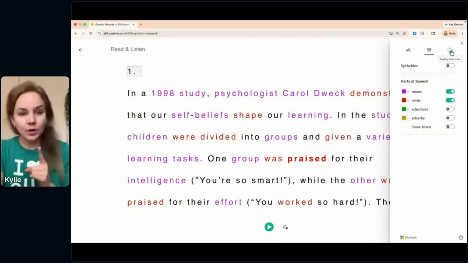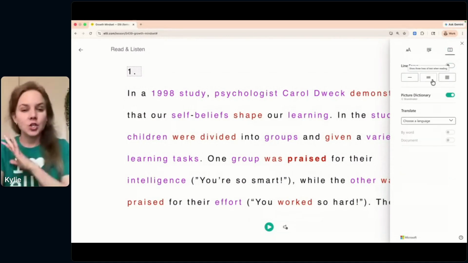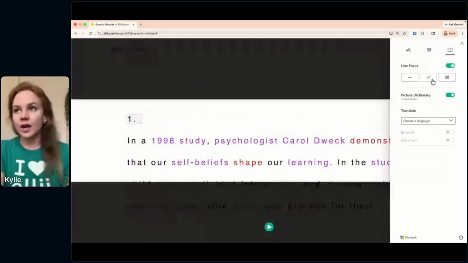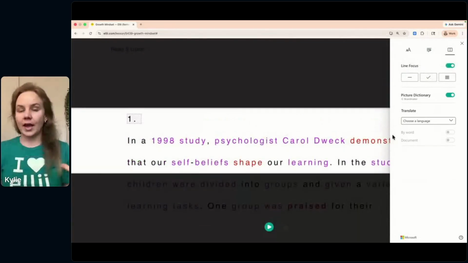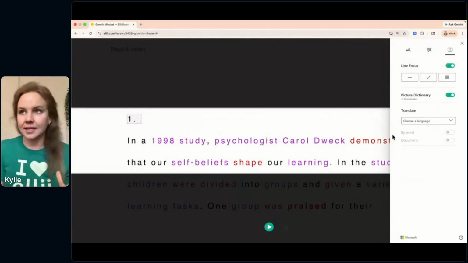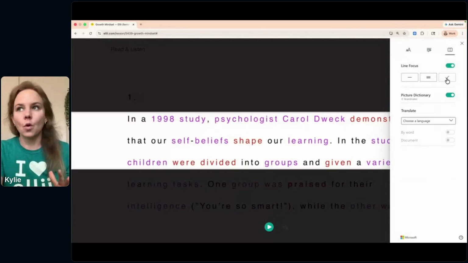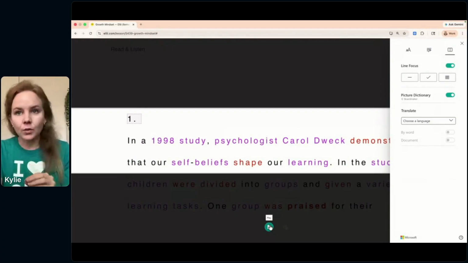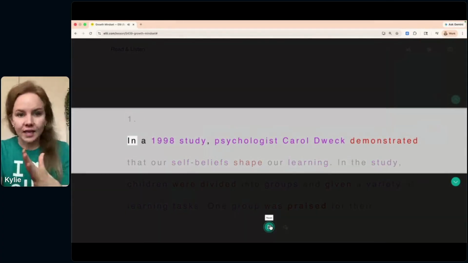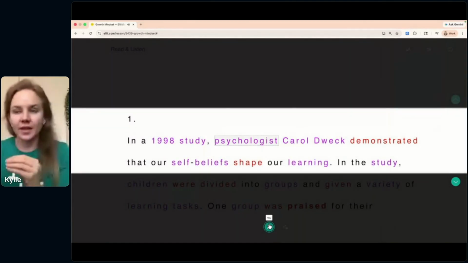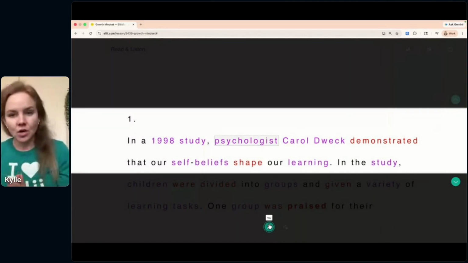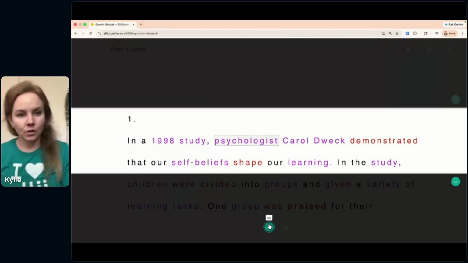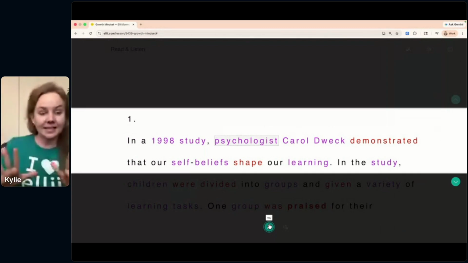Finally, with the reading preferences here, you can turn on line focus. And this is where you can choose, okay, I want to just show 3 lines at a time, or 1 line, or 5 lines. And so then when you're playing the audio here, it will take you through and show the term that's being said at that time. So just another way to make it accessible for students. So you can use this in class live.